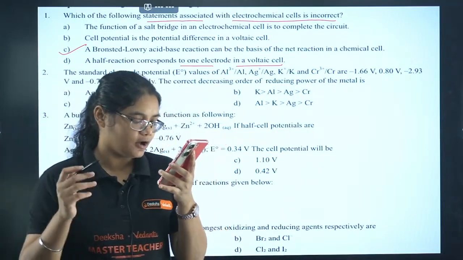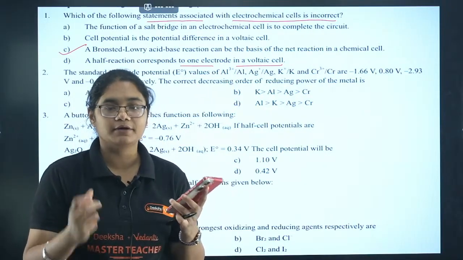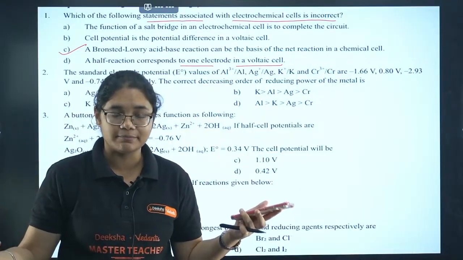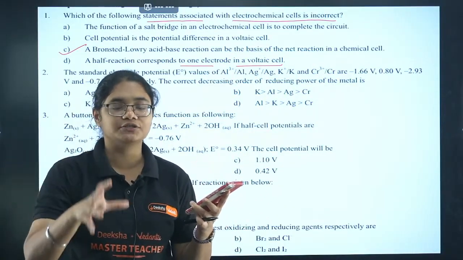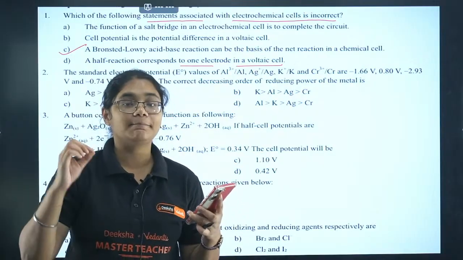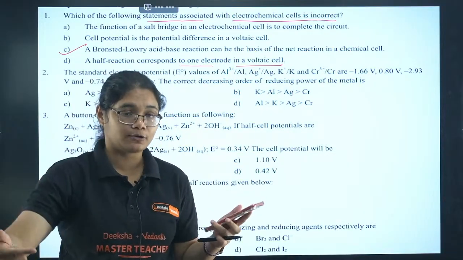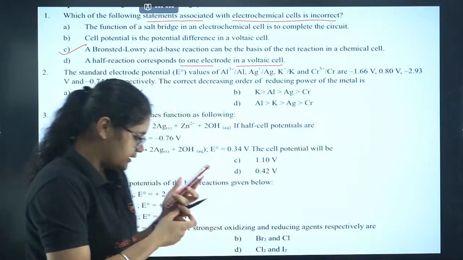See, the midterm weightage will not be fixed here because there are 6 chapters and you have a 70 marks paper. So there is no fixed number of midterm questions or marks they will give. But yes, the pattern will be constant. That is, from electrochemistry you will get 3 marker questions, 1 marker questions and numerical questions. Okay, yes, C is correct.